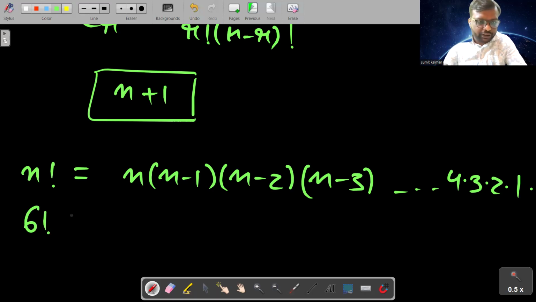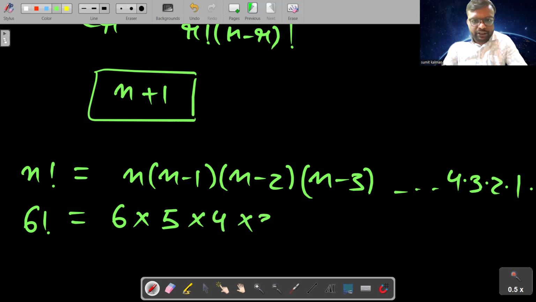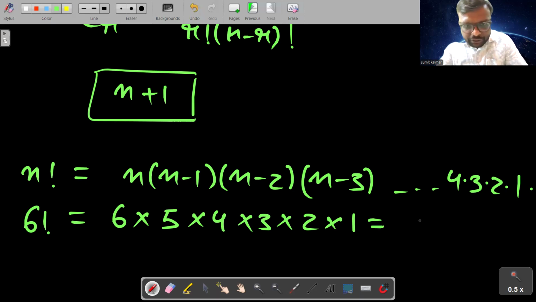Factorial 6 is equal to 6 into 5 into 4 into 3 into 2 into 1. If you multiply this, 6 5s are 30, 30 4s are 120, 120 3s are 360, 360 2s are 720. It will come out to be 720.